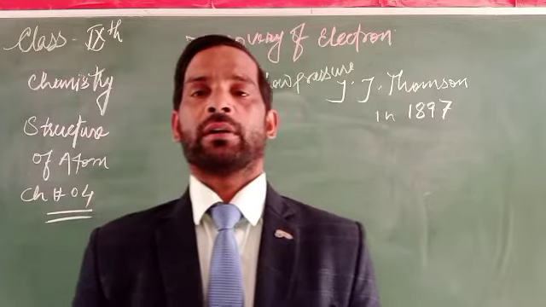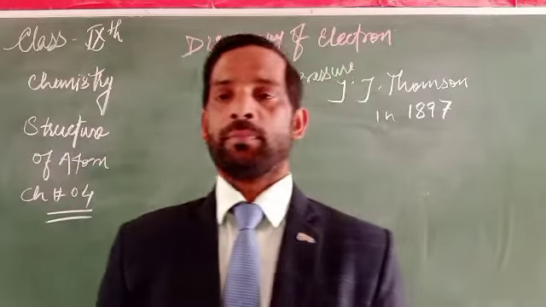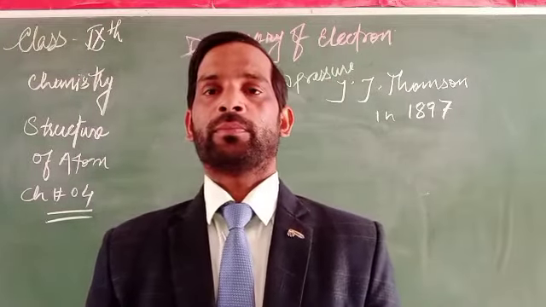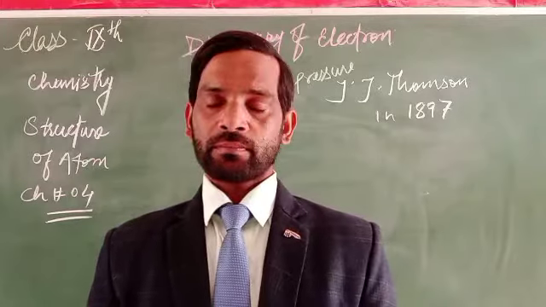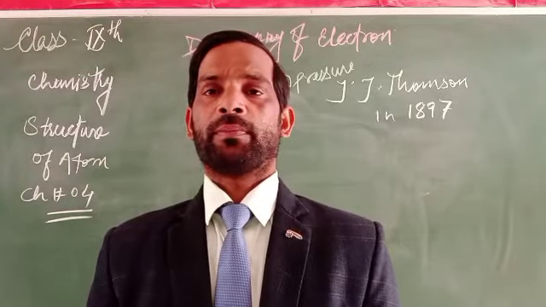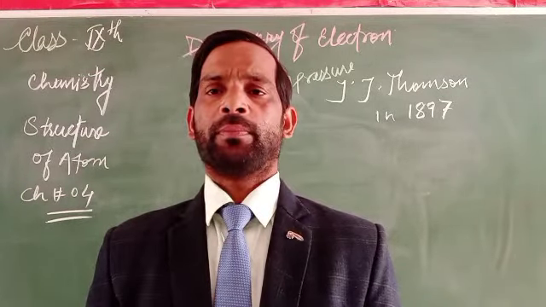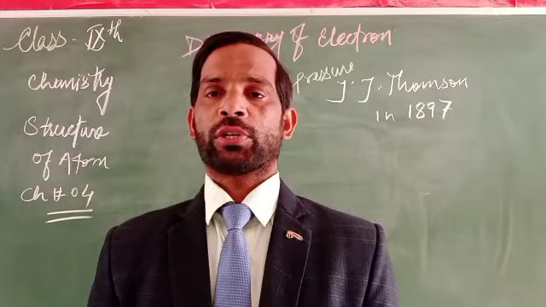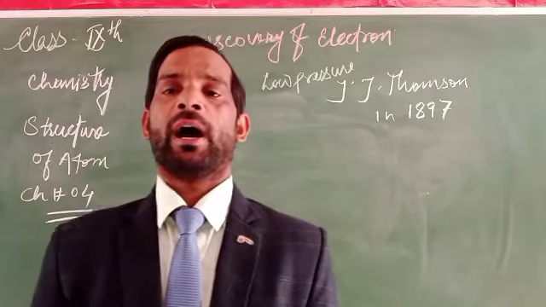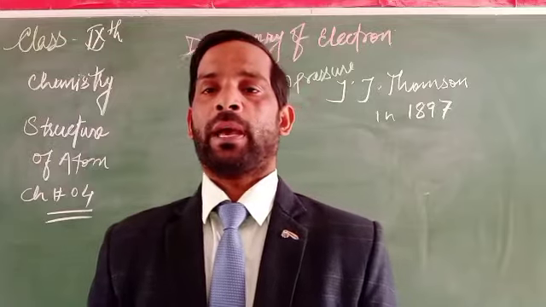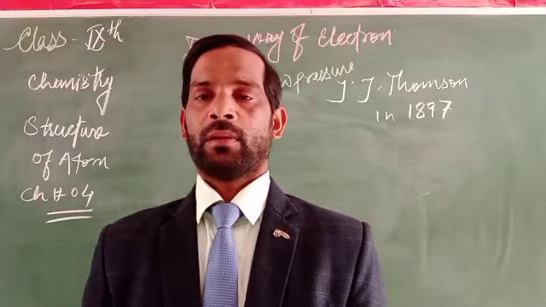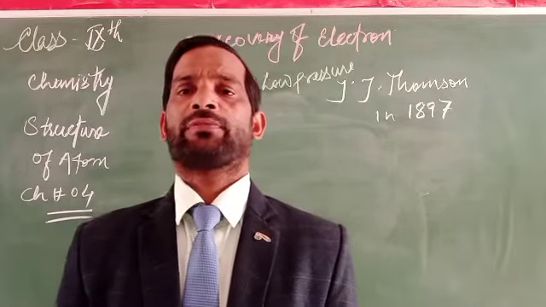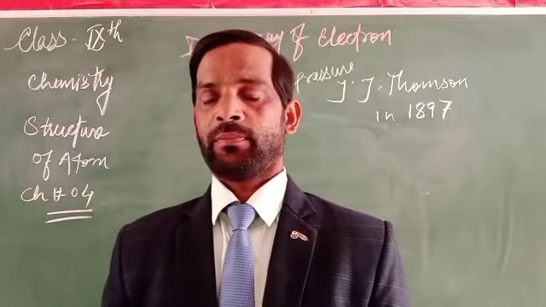How can it be proved? In a discharge tube, gas is filled at a very low pressure, and when very high voltage electricity is provided, some shifting of electrons takes place. Why?